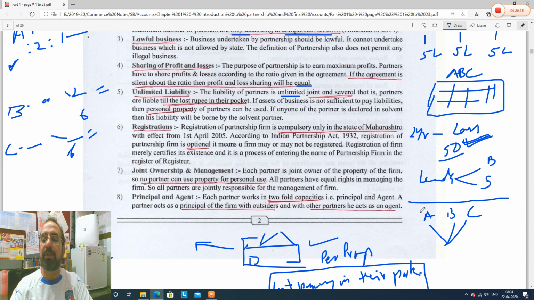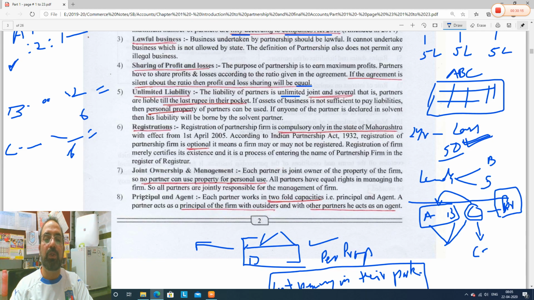Jointly means what? All of them have to pay. For example, C made a fault in business. So for C's wrong deeds, whatever wrong actions he has done, A and B are also equally responsible. Why? C has done something wrong, why are A and B responsible? Because they are partners. अरे भाई partner हो ना, so you should have thought before going into partnership with C, right? So when you do partnership, just think 10 times before doing it.